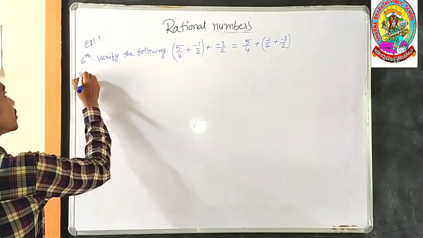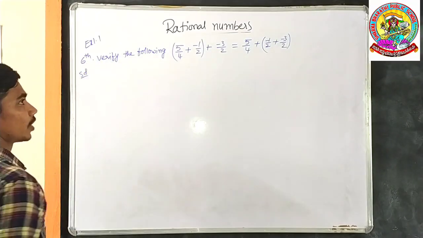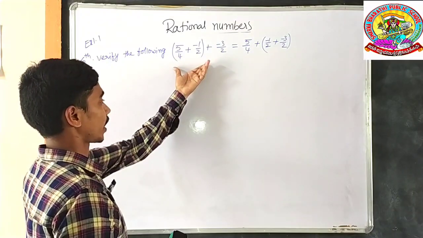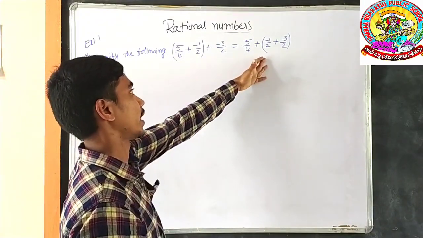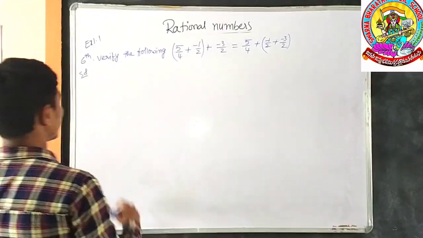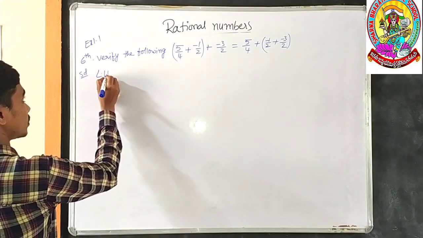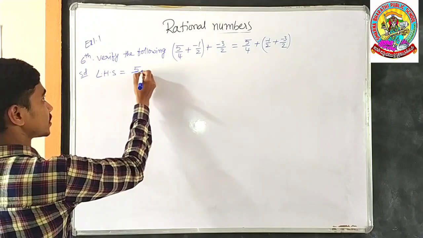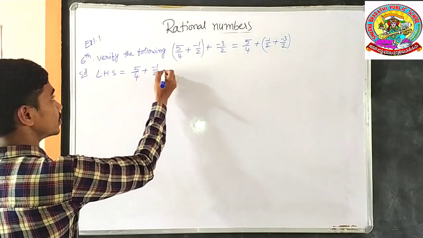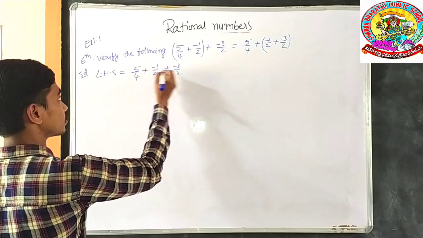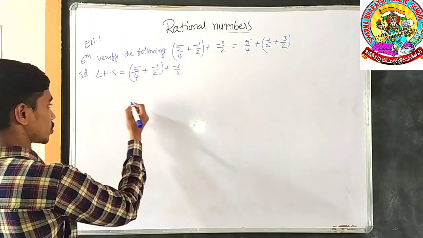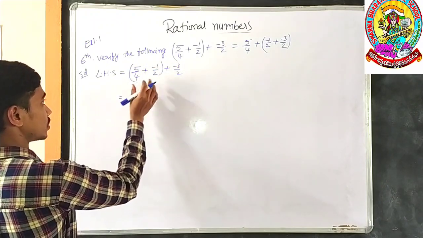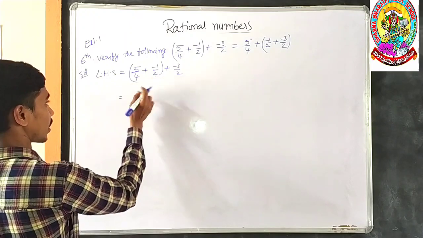This is the sum related to the associative property. You have to check whether the left hand side answer is equal to the right hand side answer or not. For this purpose, we take LHS equal to 5/4 + (-1/2 + -3/2). First of all, we will do the operation under brackets.